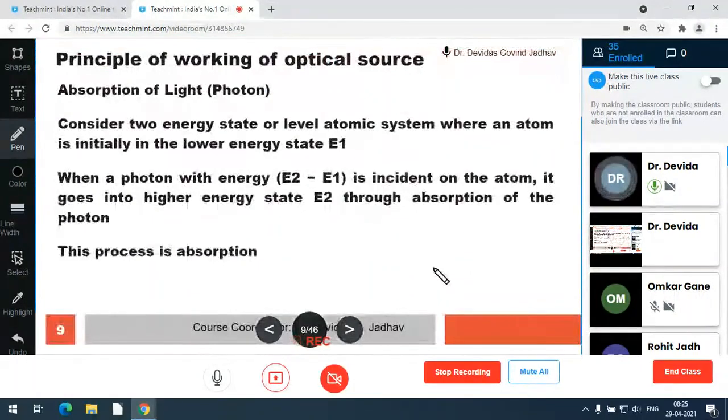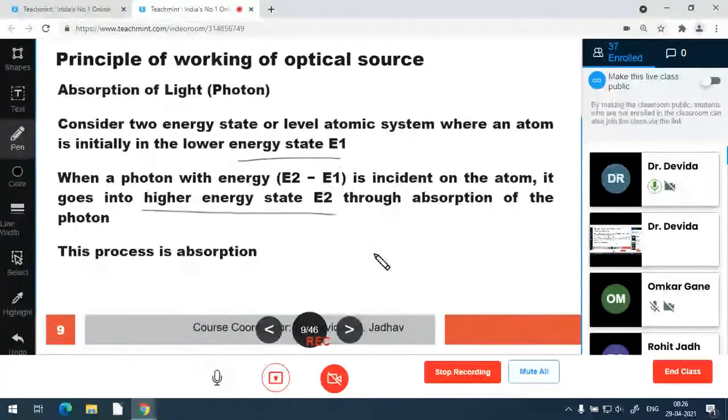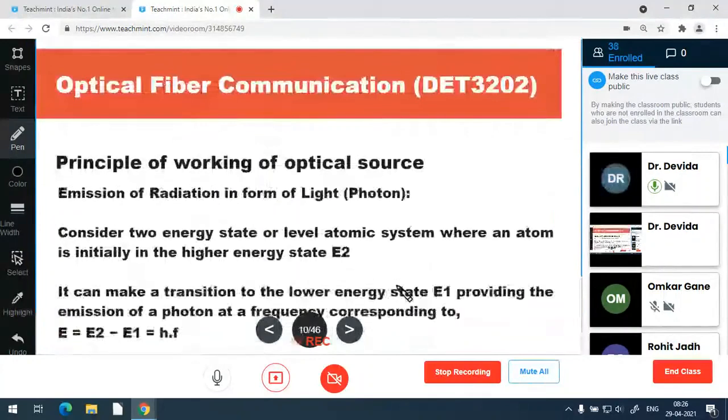The principle of working of a source in which absorption takes place: whenever the atom has a two energy level structure, and the atom is initially at a lower energy level E1, suppose, then when a photon with energy E2 minus E1 is incident upon the atom, the atom goes into the higher energy state E2 from the lower energy state E1. This is through the mechanism of absorption of the photon. So this process is absorption.